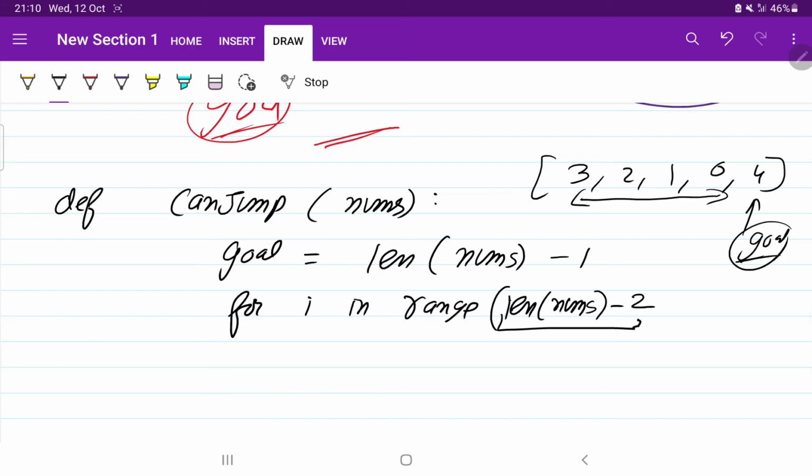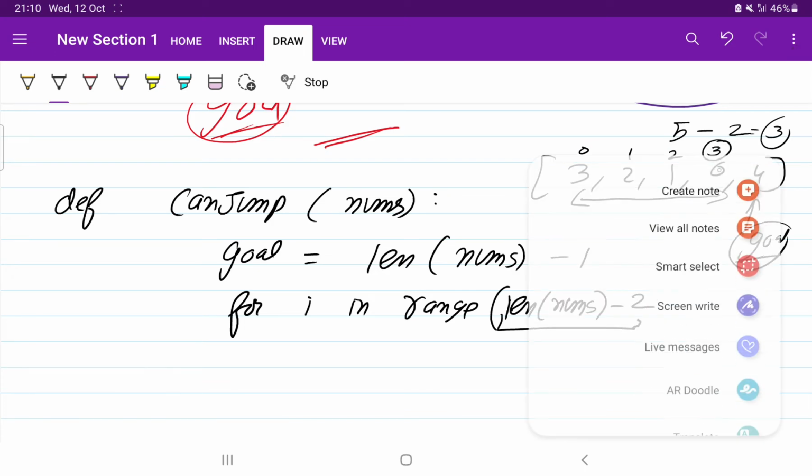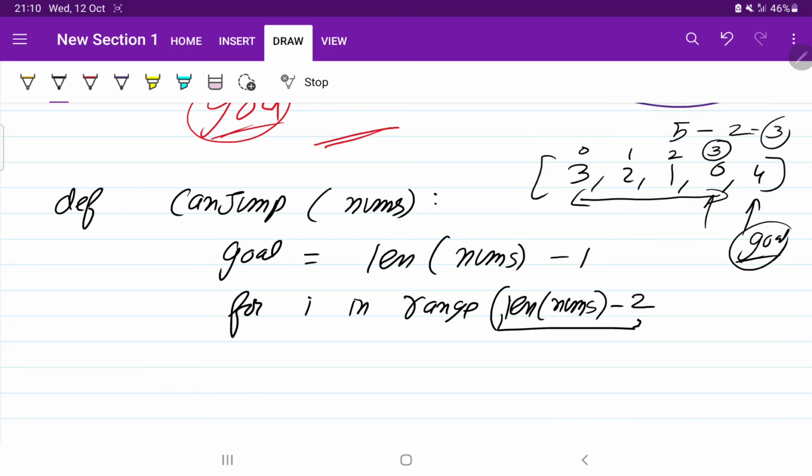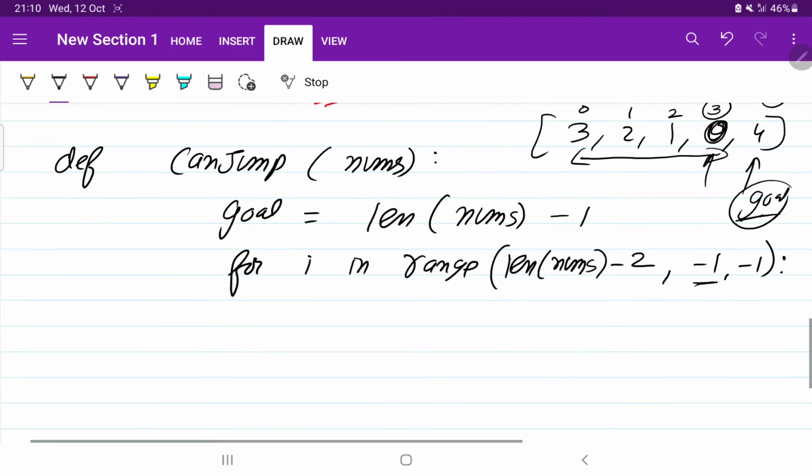So what is length of nums? Length of nums is 5, minus 2, it will be 3. So it will start from the third index. This is 0th index, first index, second index, third index. So we need to start traversing our array from here, and we are going to write minus 1 because it will run while the value is greater than minus 1, meaning it is going to run till 0, and it will reduce by 1 every time.